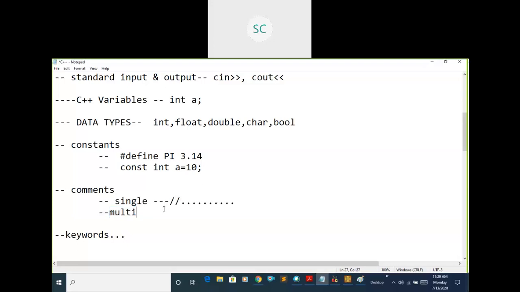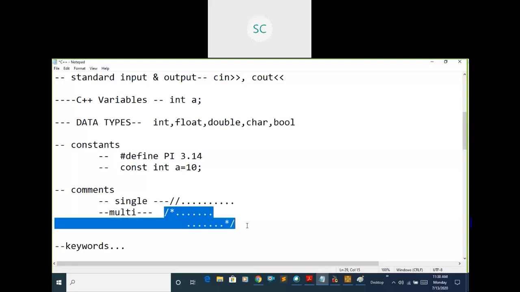For a multi-line comment, the syntax is slash star, just like in C language. You can write multiple lines and then close the comment by writing star slash. This is the single line comment, and this is the multi-line comment.